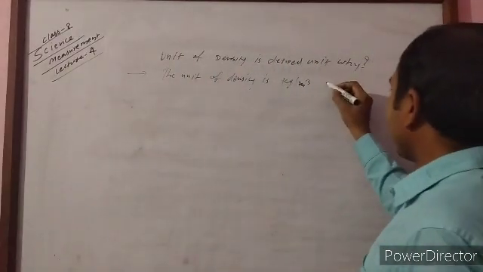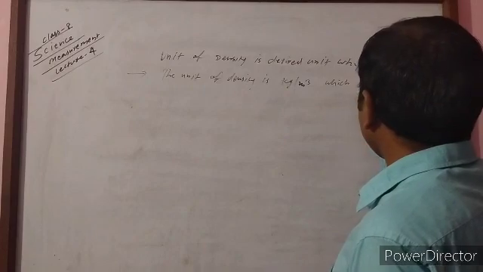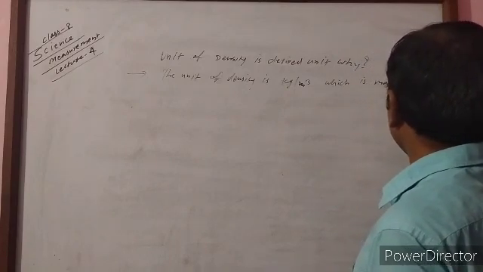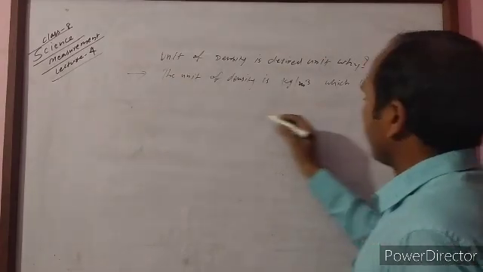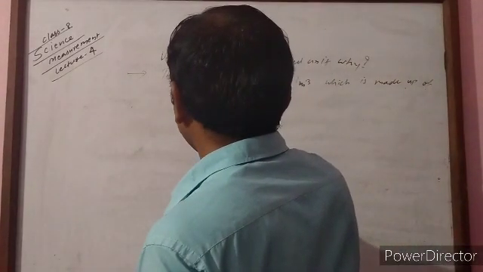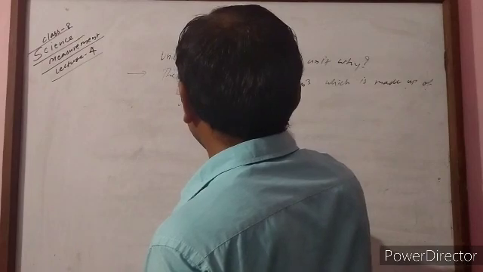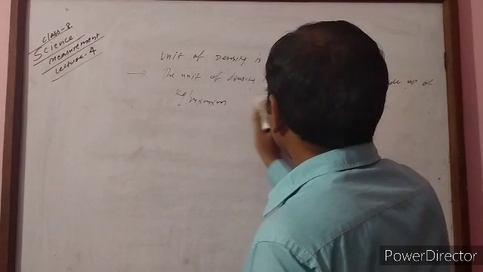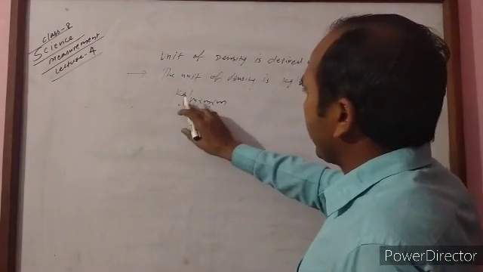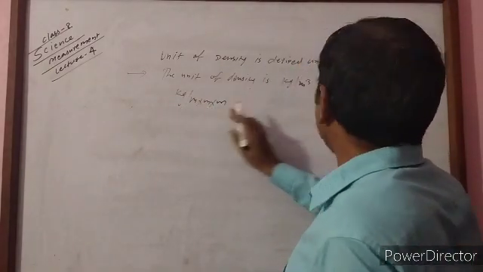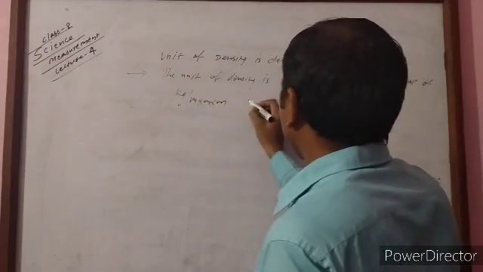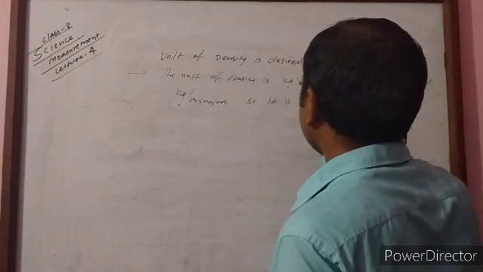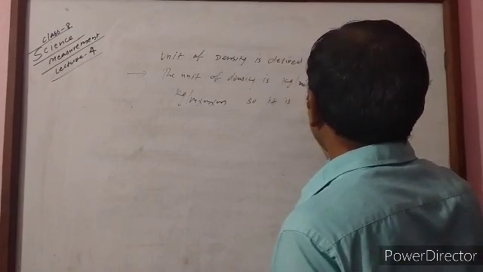Which is made up of kg by meter into meter into meter. It is made from the fundamental units kg and meter, and so it is a derived unit.